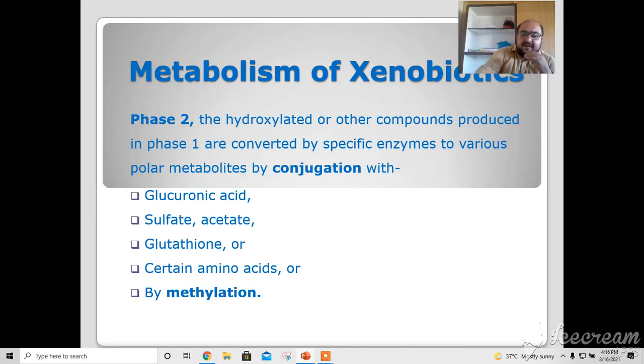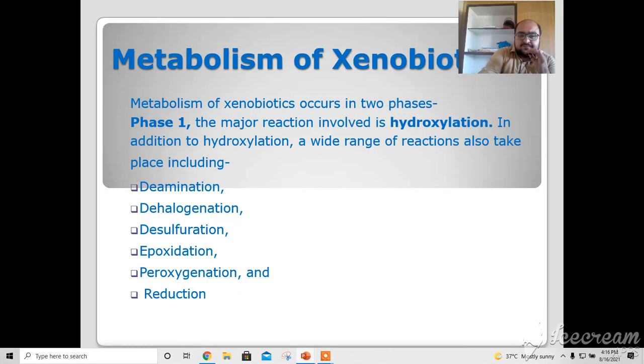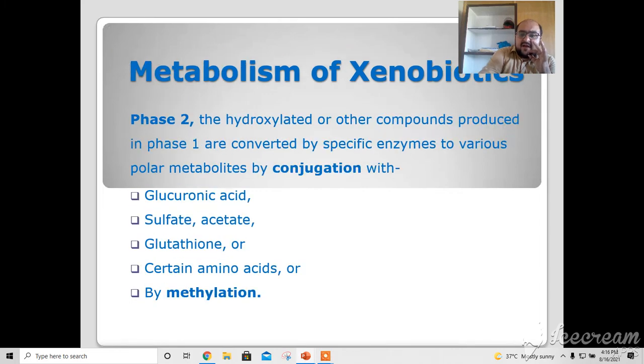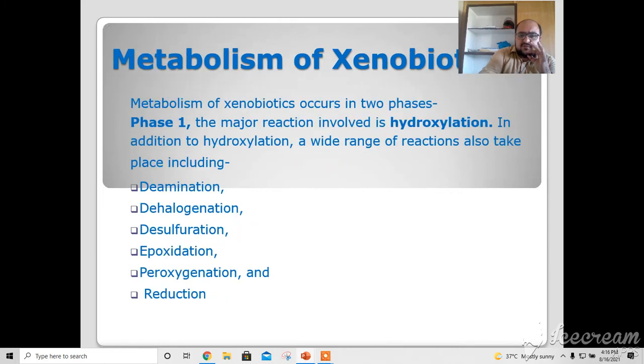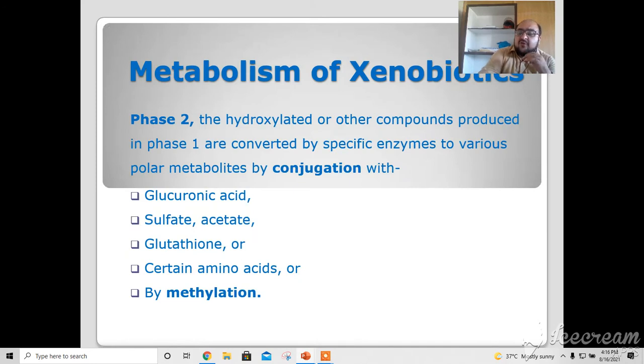So in phase 1 the major reaction is hydroxylation, while in phase 2 conjugation takes place with constituents like glucuronic acid, sulfate, glutathione, etc.